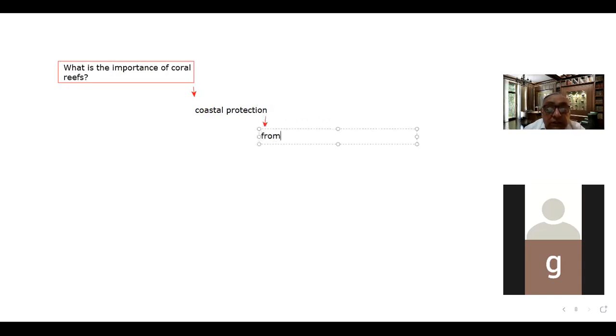From sea storms and from sea waves. So they discharge a lot of the energy of the sea waves and the storms of the sea. When they strike the corals, because coral reefs are very solid structures, they discharge their energy, and in this way they remain comparatively less harmful to the coastlines or coastal areas. So that is the point. They are natural barriers.